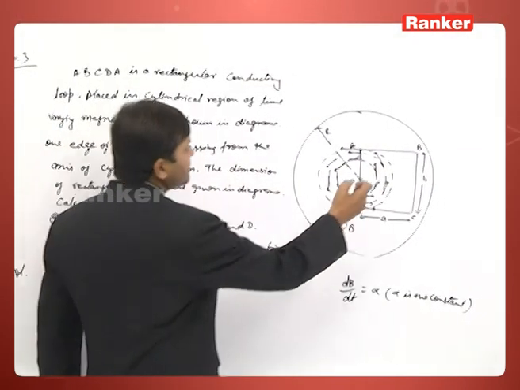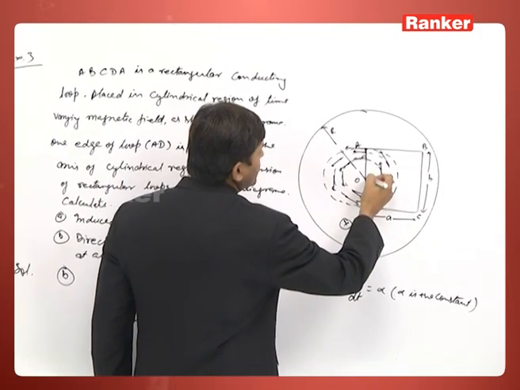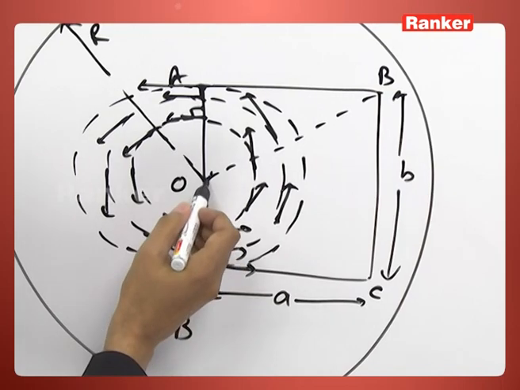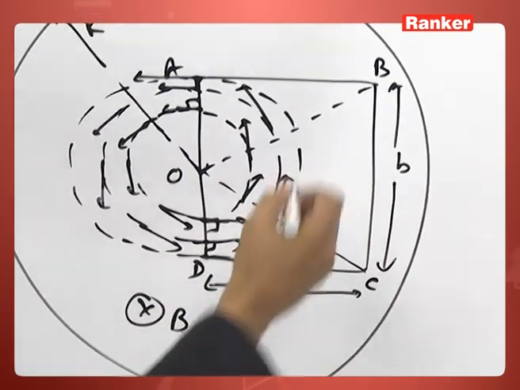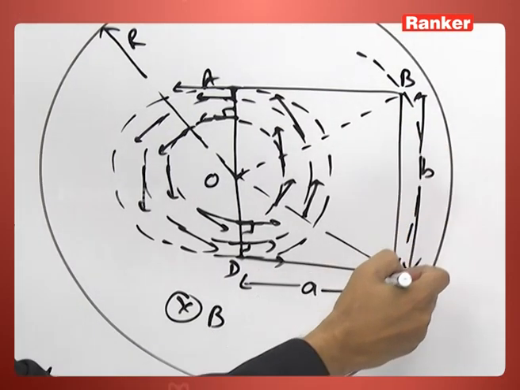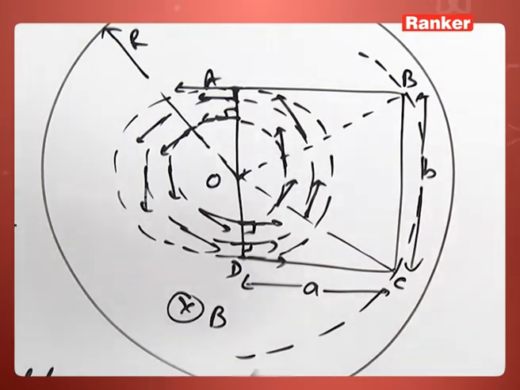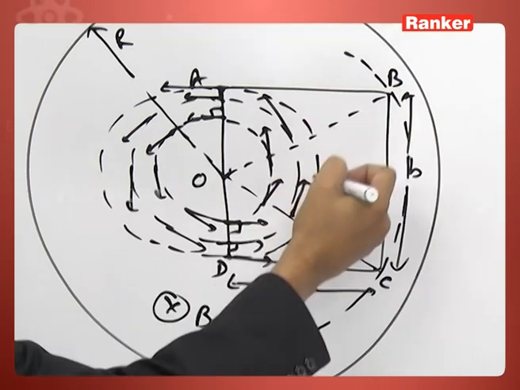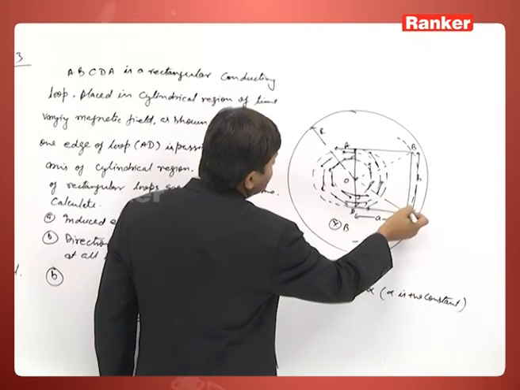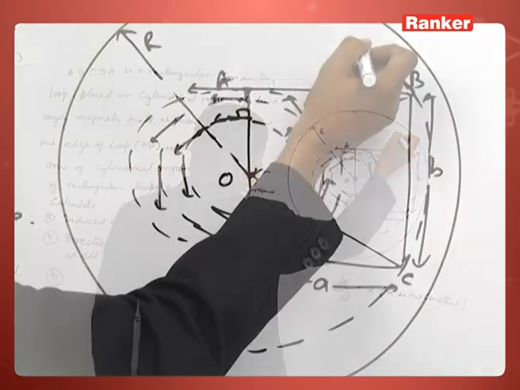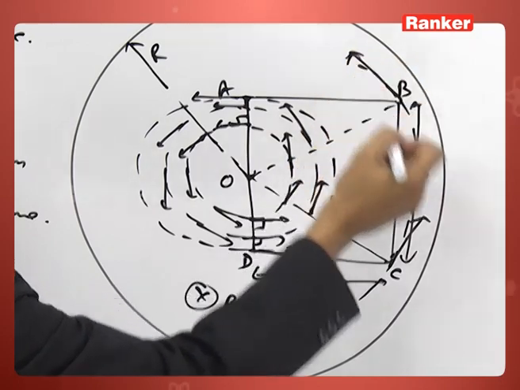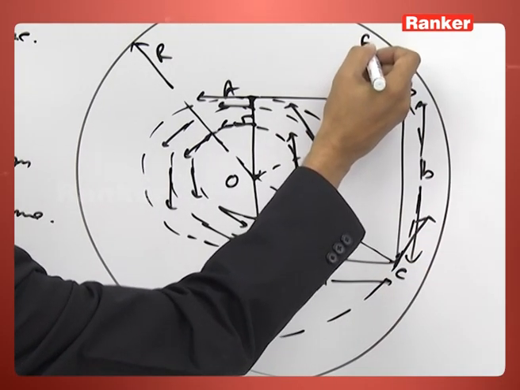Similarly, if I look from O to points B and C, then we have to make a circle like this. Here, this will be your R, and since this concentric circle has the electric field in the tangential direction like this, the electric field direction will be this.